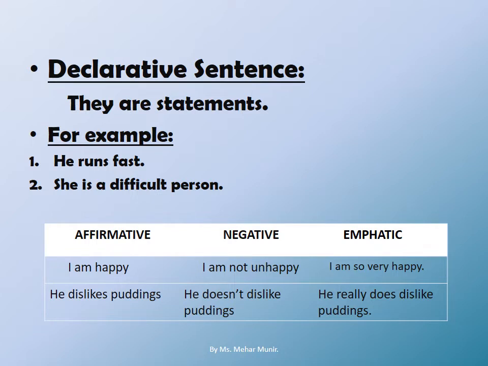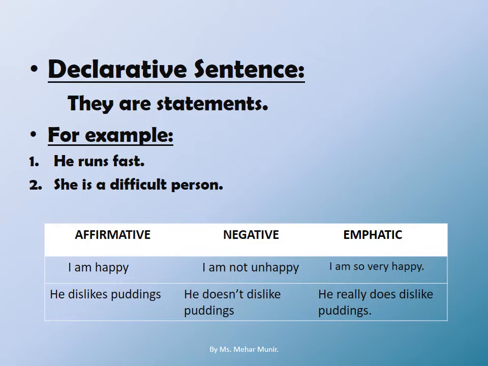Sentence number 2. She is a difficult person. Again, I am declaring and stating that she is a difficult person. When we declare something, when we state something, we are using declarative sentences. There are 3 kinds of declarative sentences: affirmative, negative, and emphatic.